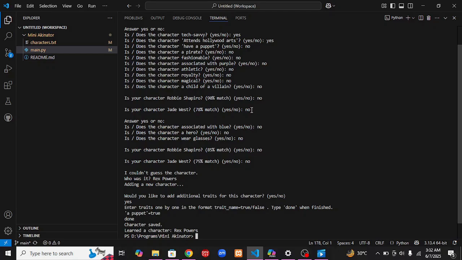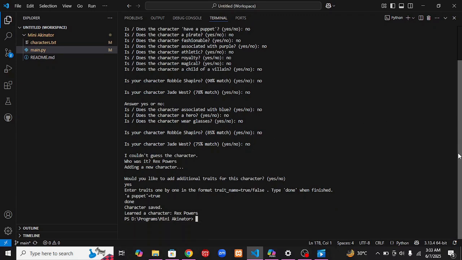And again, since we know that the file does not have the character I'm guessing for, obviously the answer is going to be wrong. So when it sees that the answer is wrong again, it asks you, I couldn't guess the character. Who was it? So for me, the character was Rex Powers, and